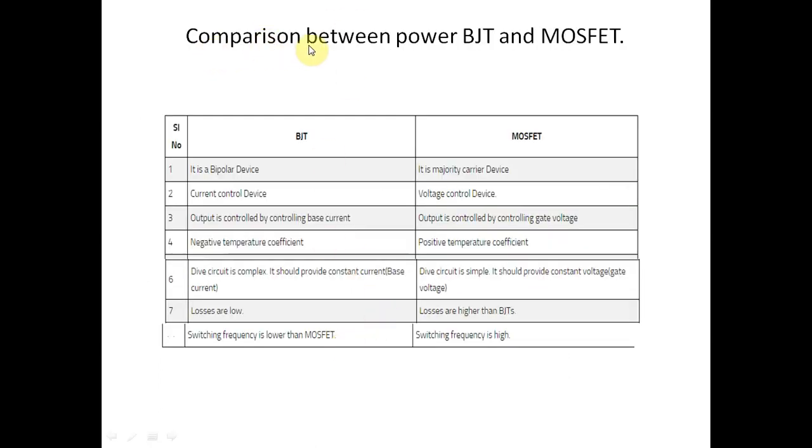Now look here, comparison between power BJT and MOSFET. We already studied this in lecture number one, lecture number two and lecture number three. In lecture number three, we studied that BJT is a three terminal device. Also, power MOSFET is also a three terminal device. Now we will see the comparison between power BJT and MOSFET. The first point of comparison is that BJT is a bipolar device and MOSFET is a unipolar device.